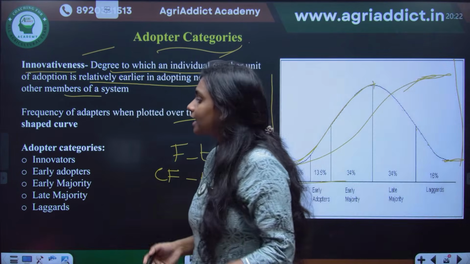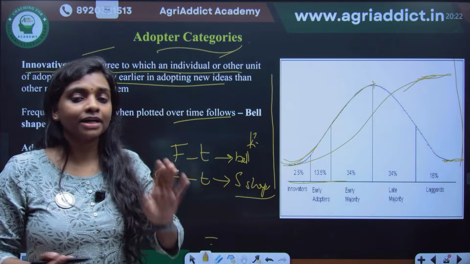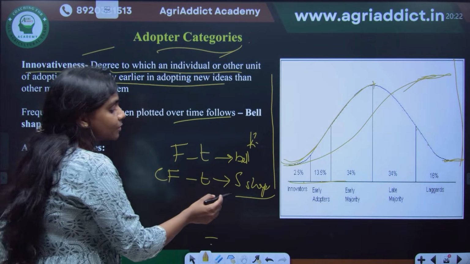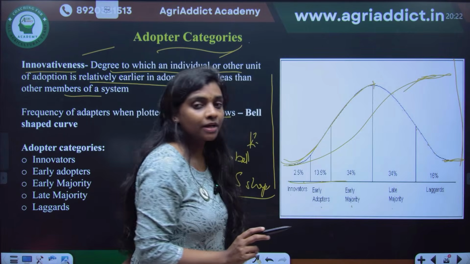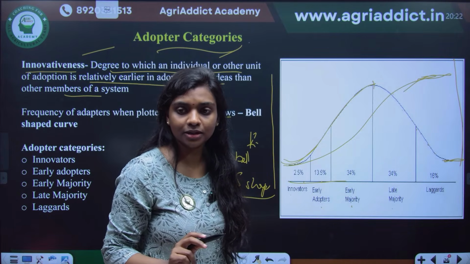So how many categories are there? There will be 5 categories. First one is innovator, early adopter, early majority, late majority, laggards. Most of the times, as somebody told,